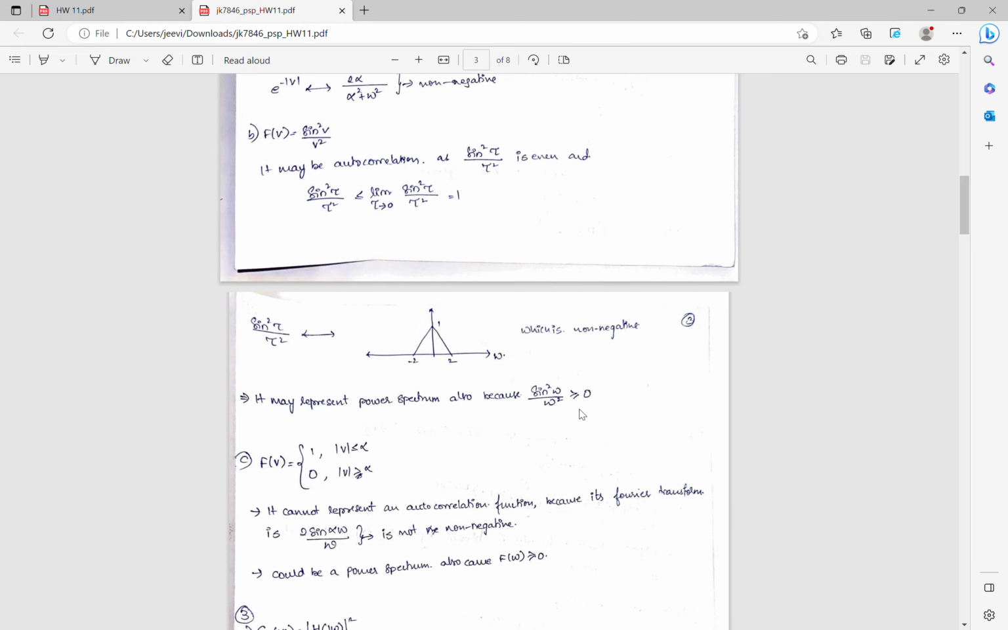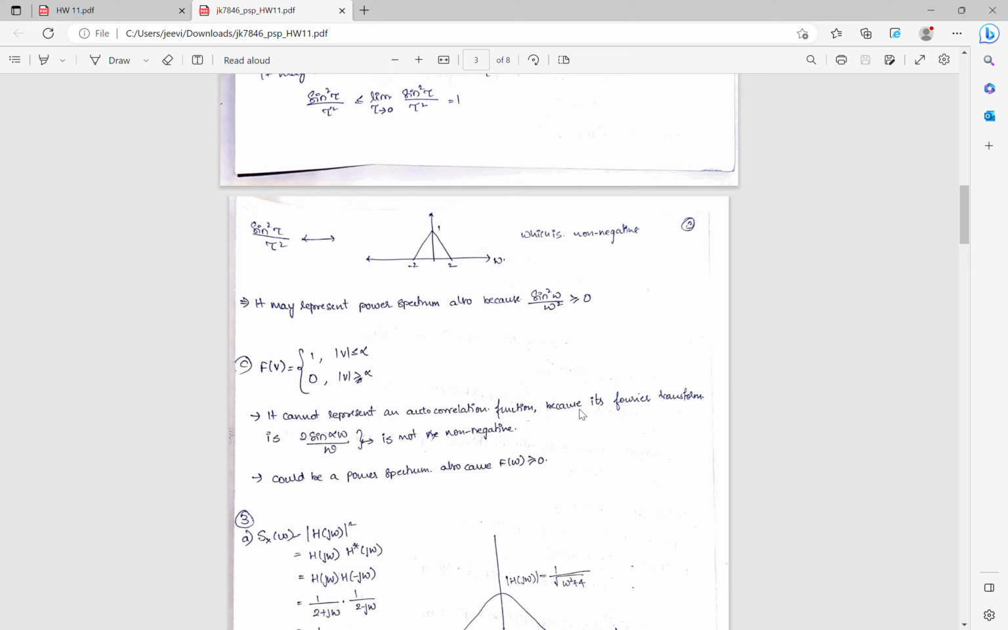Now in the C part, f of v is equal to 1 when mod v is less than or equal to alpha, and it is 0 when mod v is greater than alpha. It cannot represent an autocorrelation function because its Fourier transform is 2 sine alpha w by w. Therefore, it is not non-negative. It can be a power spectrum because f of w is greater than or equal to 0.